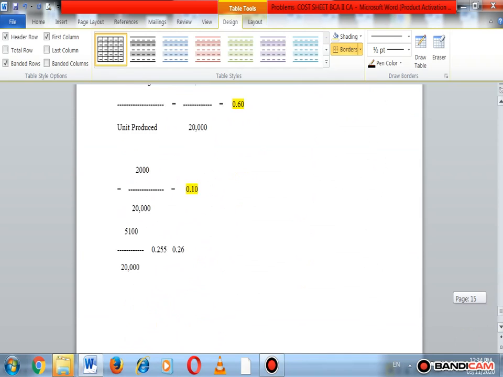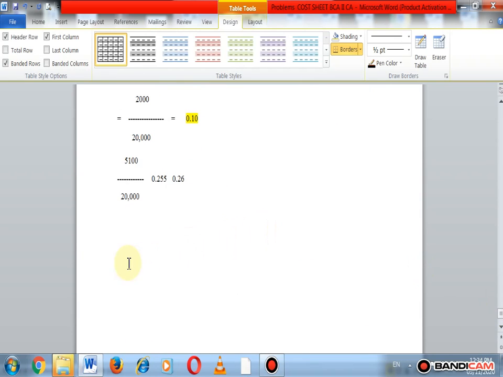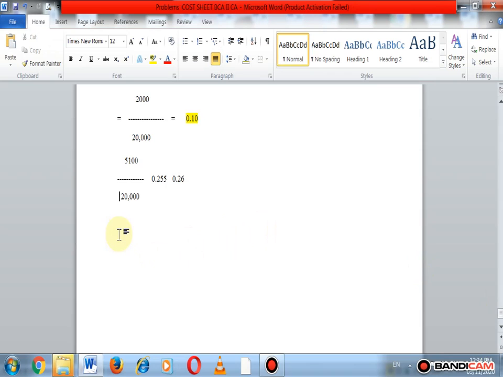Okay, so working note number second, finding out the cost of goods sold.